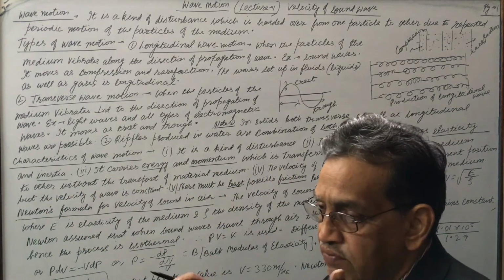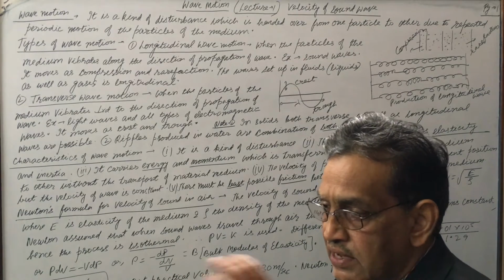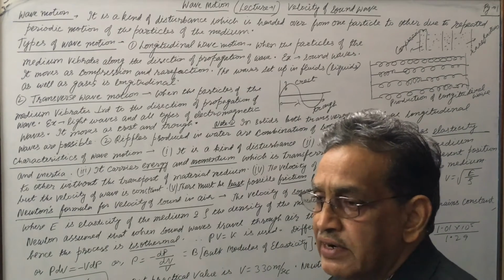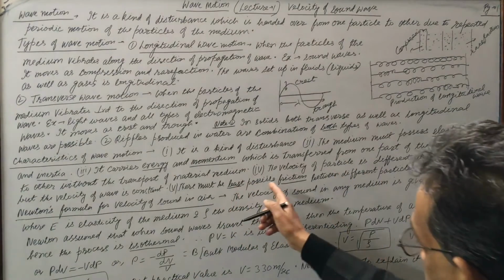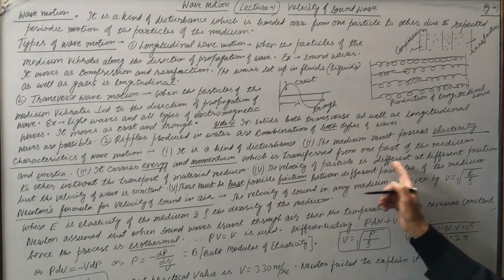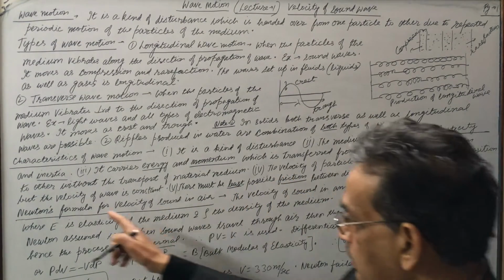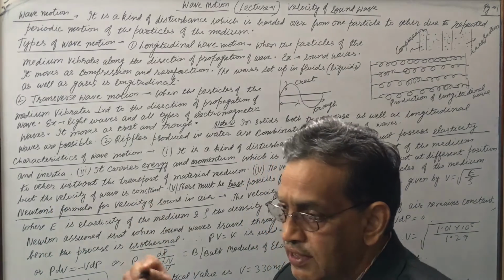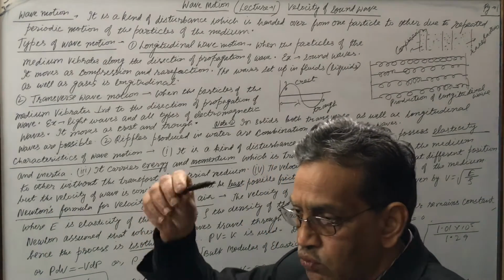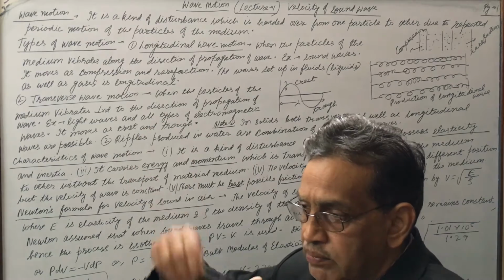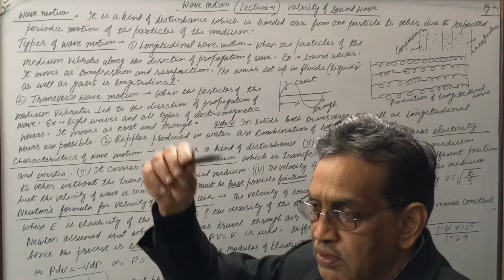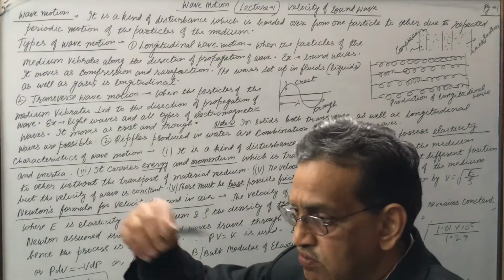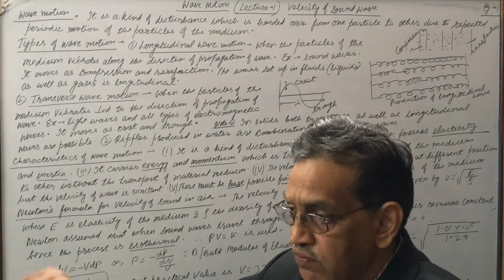Means the energy is carried by vibration, it is not that the air from here has entered your ear, that does not happen. Fourth point, the velocity of particle is different at different positions, but the velocity of wave is constant. The particle vibrating in SHM has different velocity at every point, maximum at mean position, 0 at extreme. But the sound wave formed from it moves with constant speed.